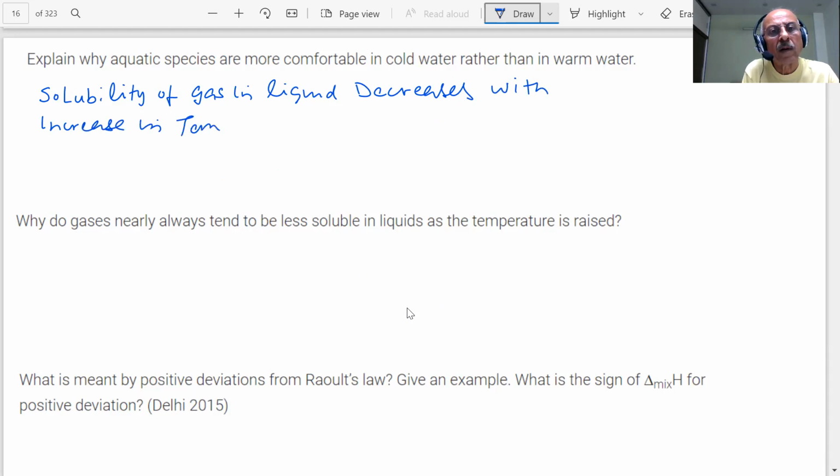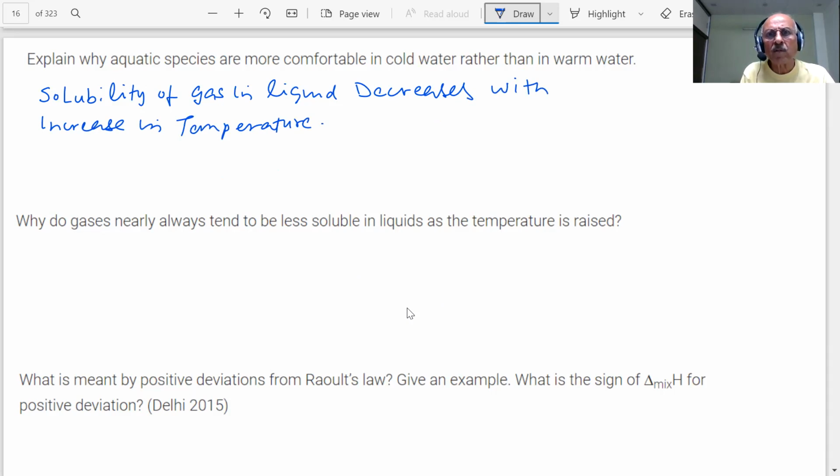Where did you study this? It was in Henry's law. This question was given 3 years back in the CBSE.